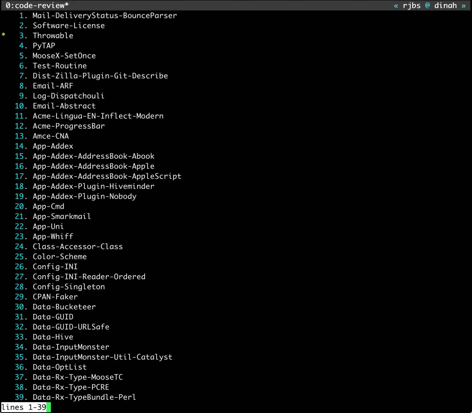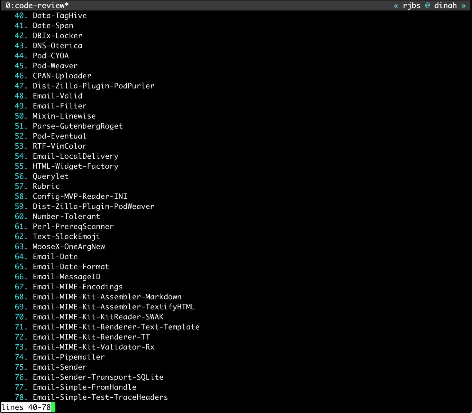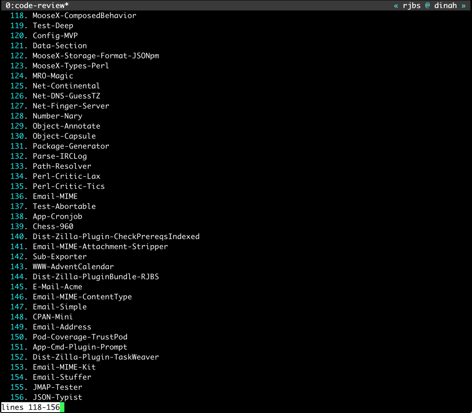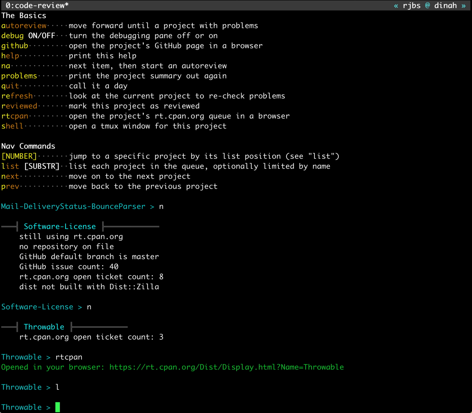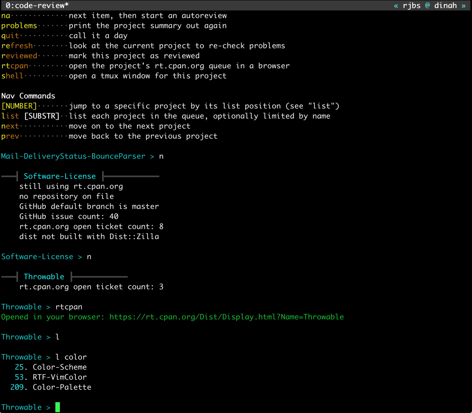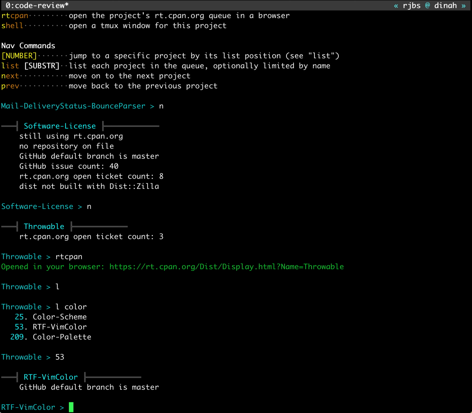If I just say list, it shows me all my projects in the order it's going to go through. You can see it dump me into a pager here. It's too many. But if I say, show me all the color ones, okay, RTF Vim color, that one might be fine. Let's look at it. It says there's one problem, and that problem is that it's using master as the branch. It's a minor issue for me, but I do want all of my branches to be main. It's the way things are going now, and it's a better name.